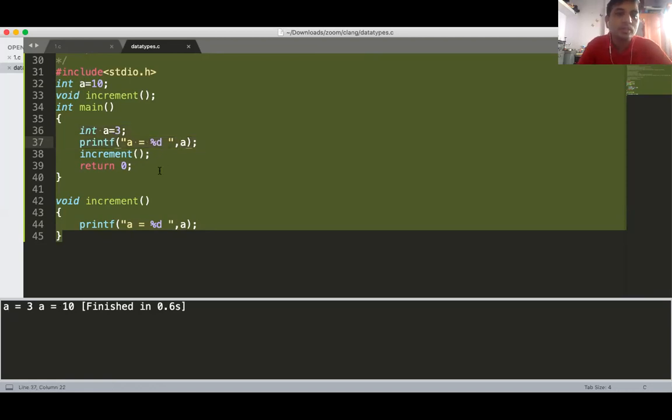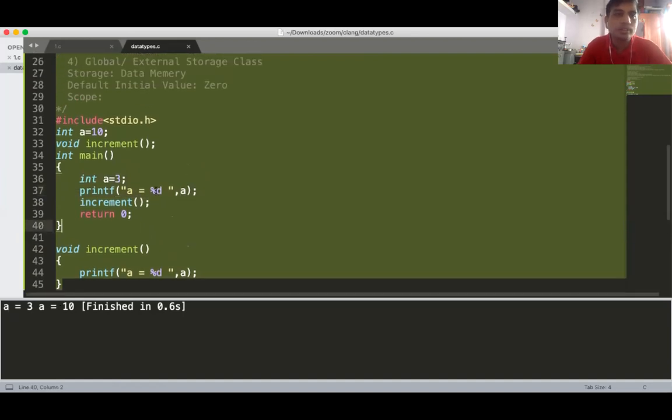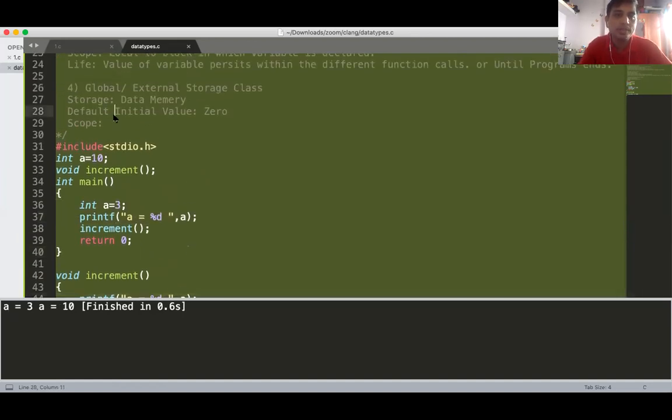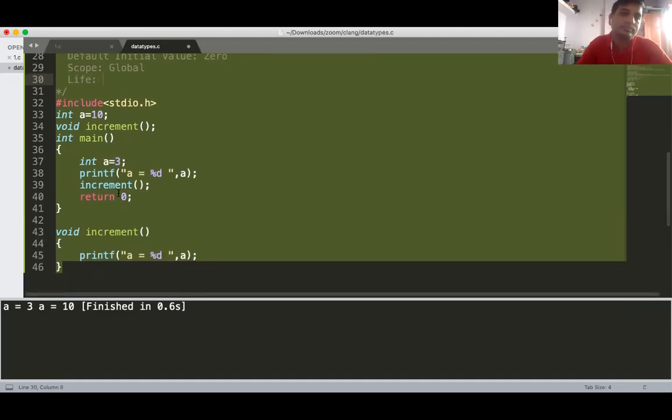So you cannot access the global variable here. So what is scope? It can be accessed by anyone. So its scope is global. And what is life? Until the program is completely executed. Until your program is executing, the variable is there. If your program exits, then your variable gets destroyed.